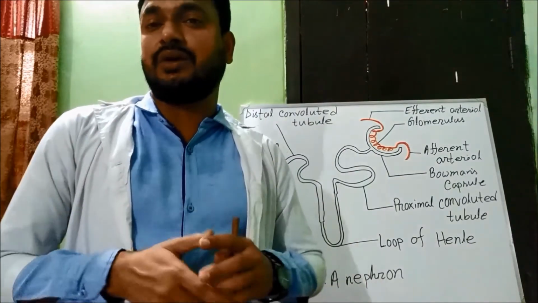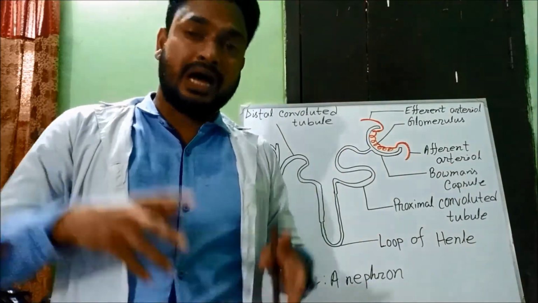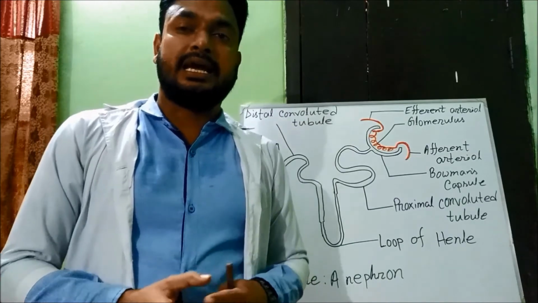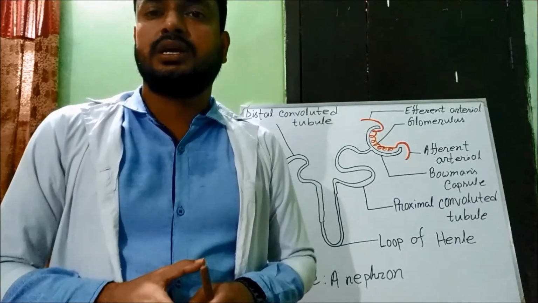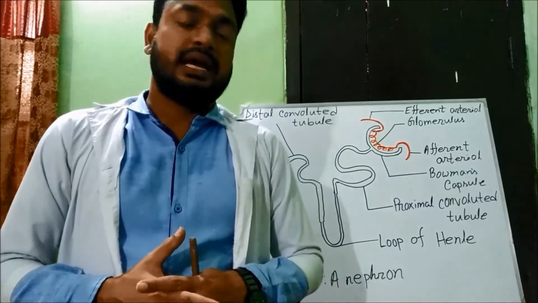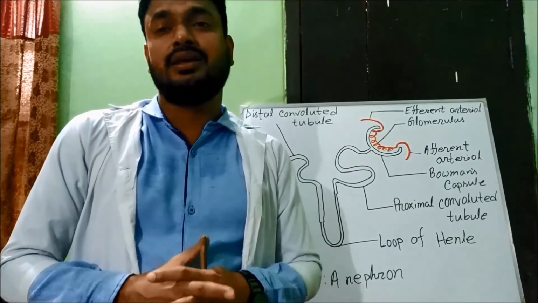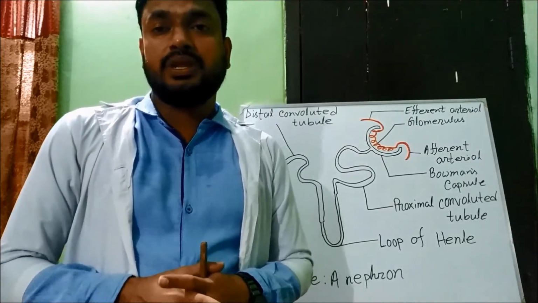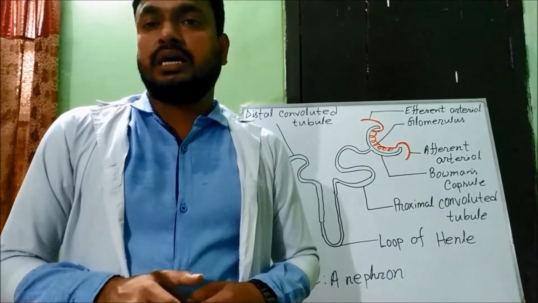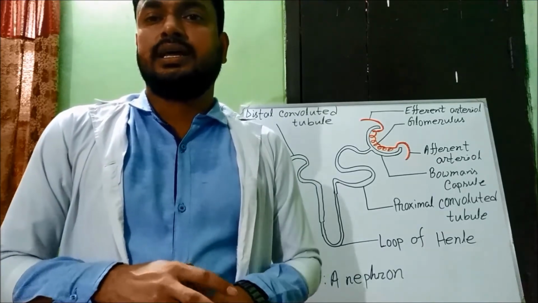Hope you got it: the function of the kidney, how urine is produced and how it passes out of the body, and how important the kidney is in maintaining the biological processes in the human body.